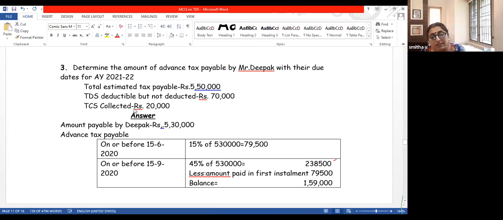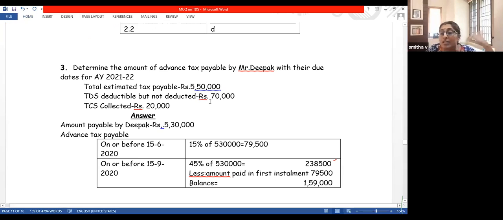TDS and TCS is tax which is paid by somebody else on behalf of Mr. Deepak. That is what I will be explaining shortly. What is TDS and TCS? It is actually tax which is paid to the income tax department on behalf of Mr. Deepak, but that is paid by somebody else. So 20,000 has already reached the income tax department on behalf of Deepak.